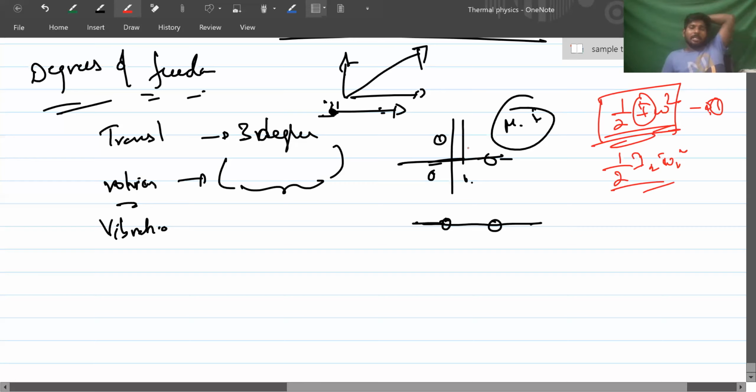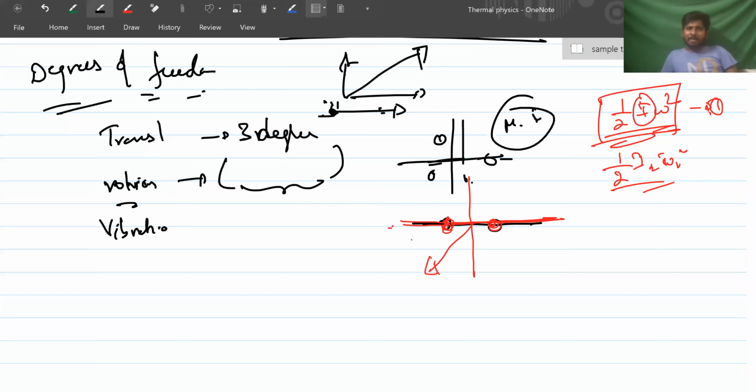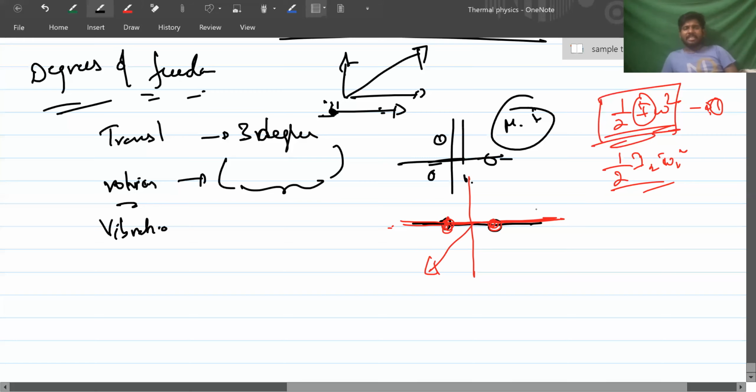Now, if there is a molecule like the diatomic molecule, suppose N2, a diatomic molecule like this, with x-axis, y-axis and z-axis, right? If the molecule is present along the x-axis, what is the moment of inertia? Tell me.